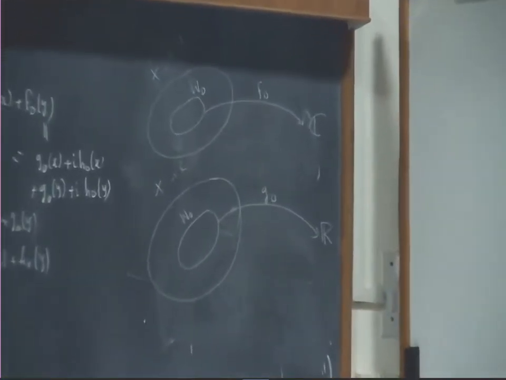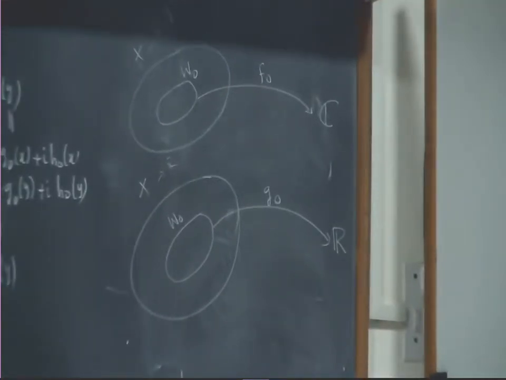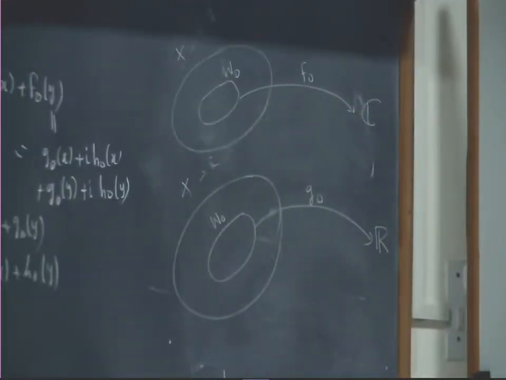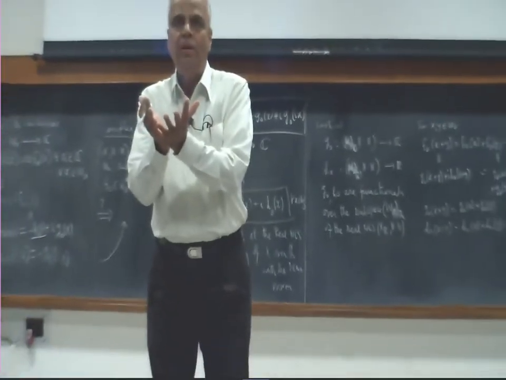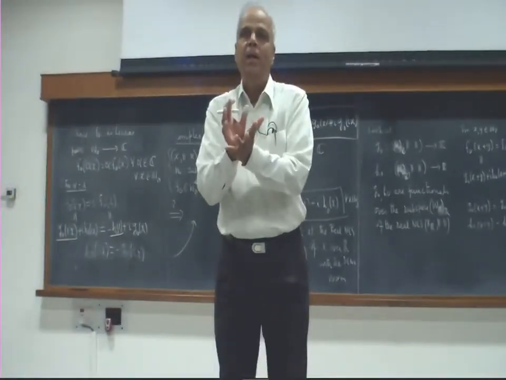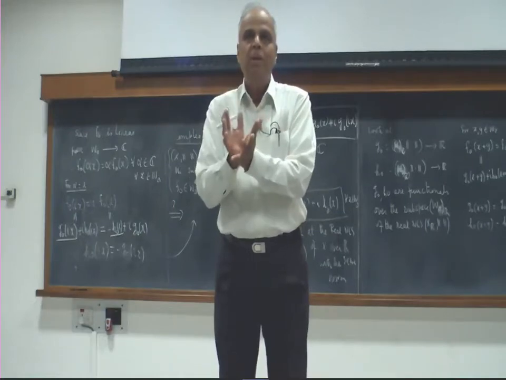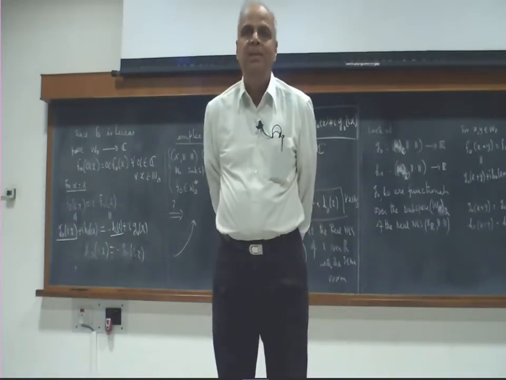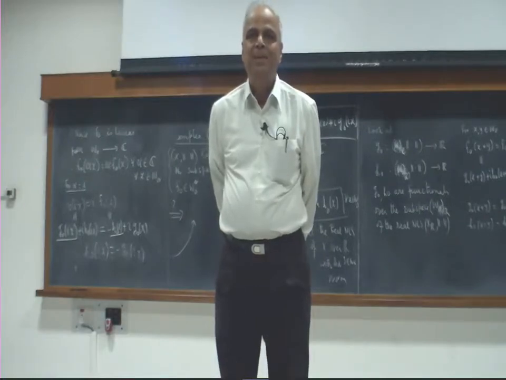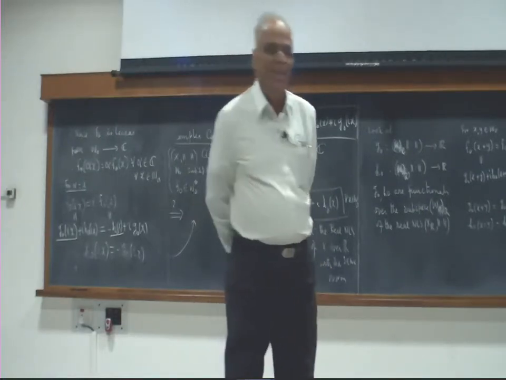Originally I am given that W naught is a subspace of the complex vector space X, and therefore any complex multiple of W naught vectors will also be in W naught. So I take the box W naught, whether I multiply by real number, whether I multiply by complex number, the W naught box is still the same. Nothing is going to change in that. You should be remembering that very carefully.